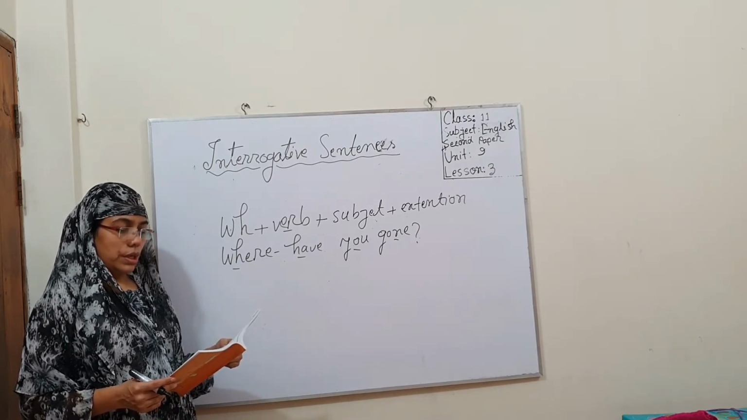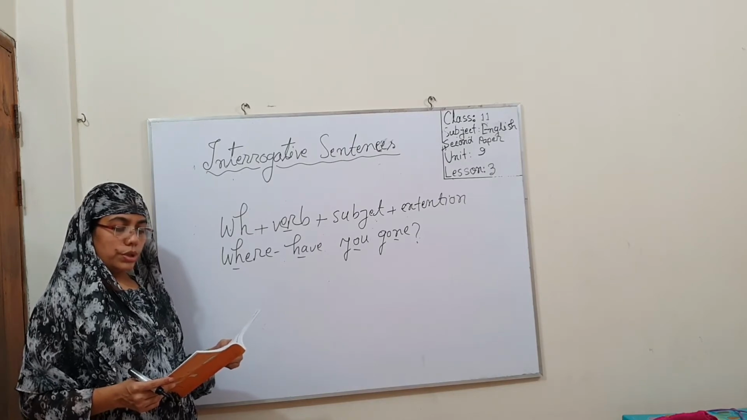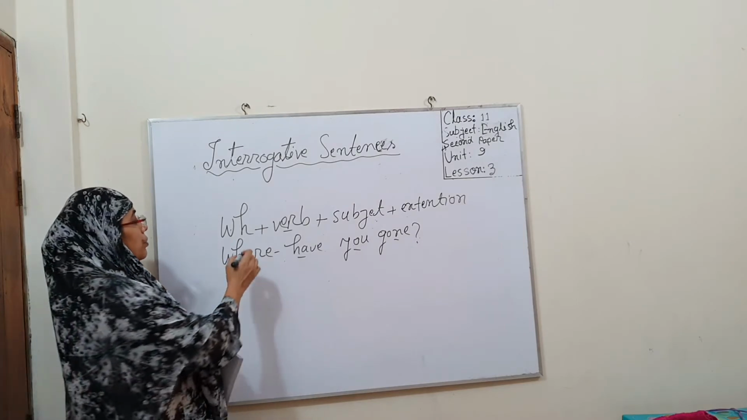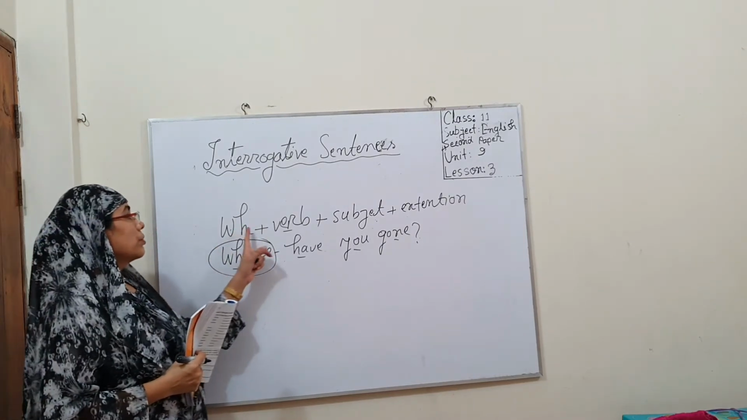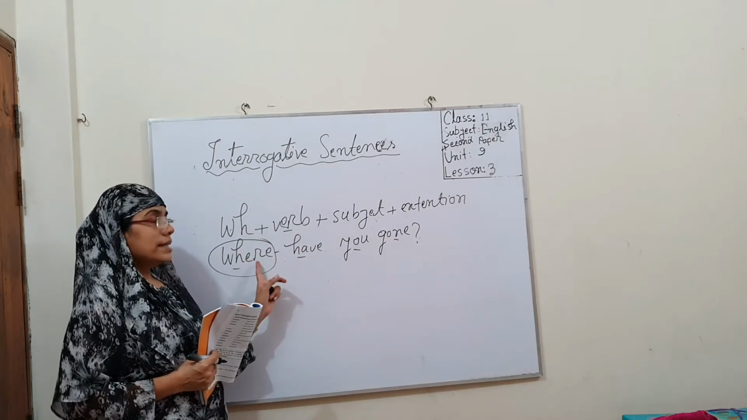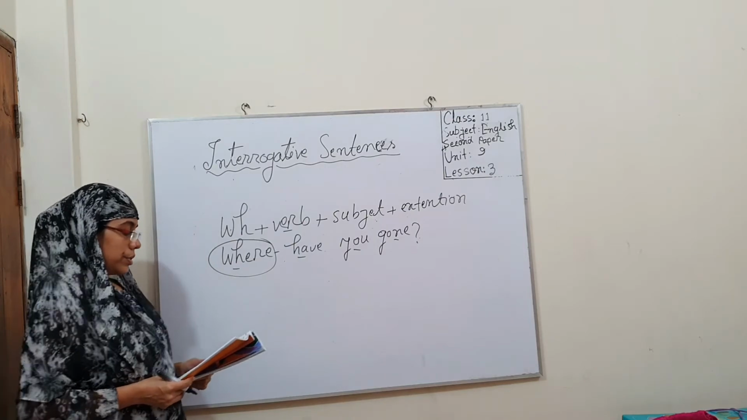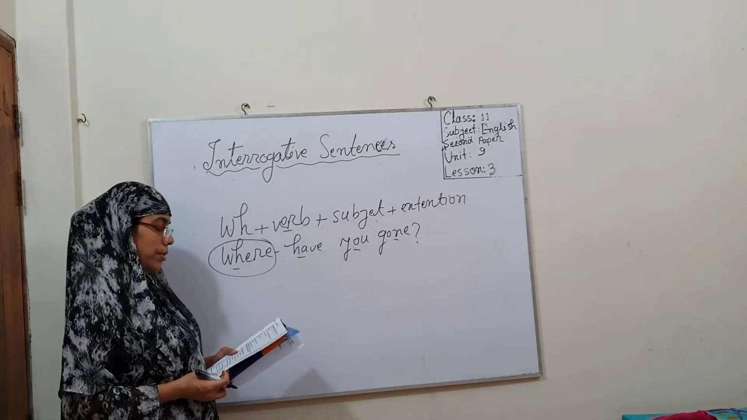These questions that start with a WH word are called WH questions. Here, students, if we use any WH word at the very beginning of an interrogative sentence, then its name is WH question. And another type is the verbal question: auxiliary verb, subject, main verb, extension.